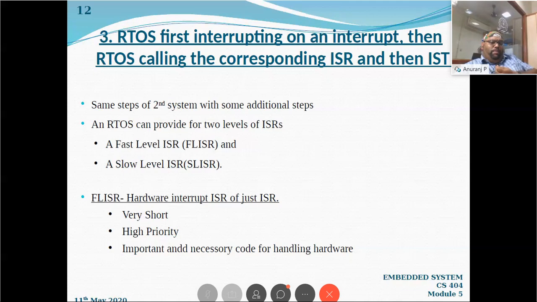Slow level ISR means those services which are not that important, that we will see. FLISR means a hardware interrupt ISR or just the ISR. It is very short, and has the highest priority. It will contain the important and necessary code for handling hardware. That is the high priority ISR.